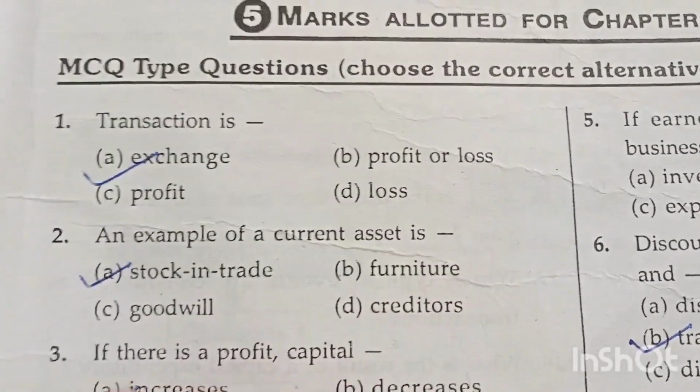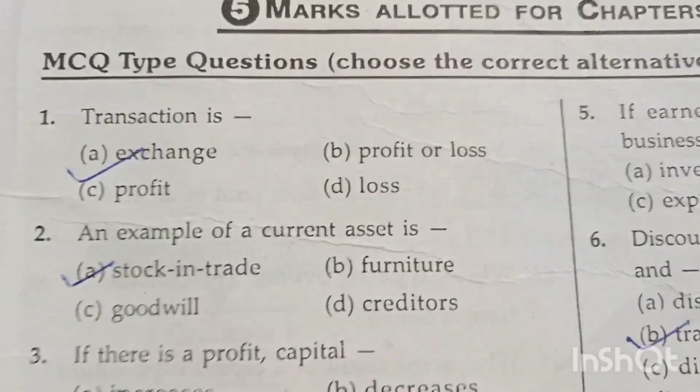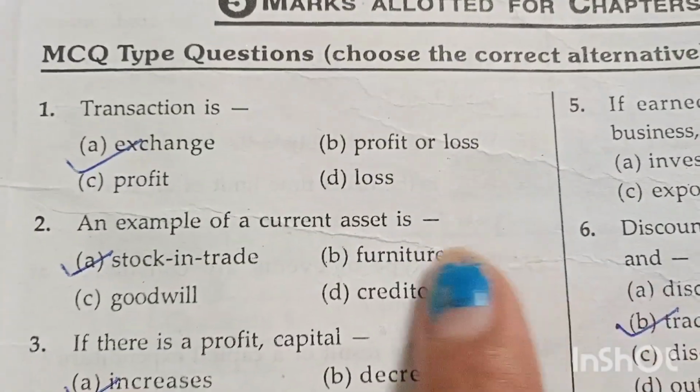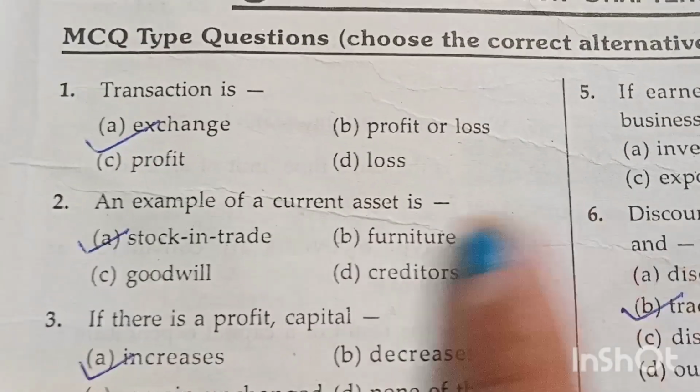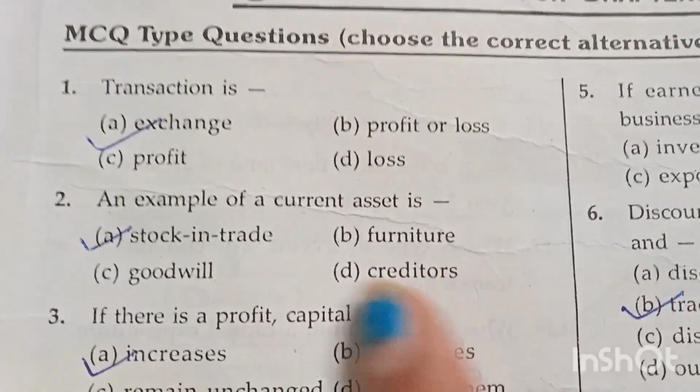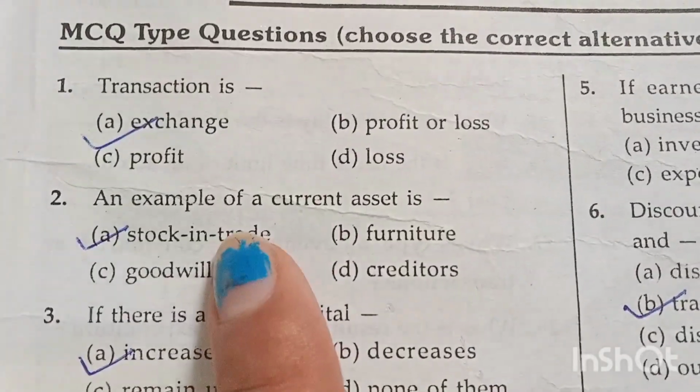Transaction is an exchange. An example of a current asset is stock in trade, because furniture is a long-term asset, goodwill is also long-term, and creditor is a liability, not an asset. So stock in trade means stock is a current asset.